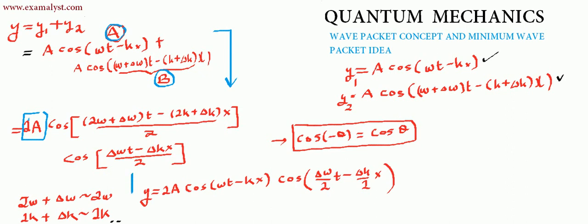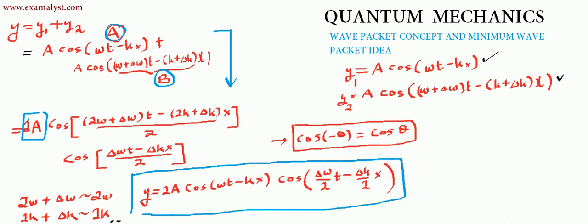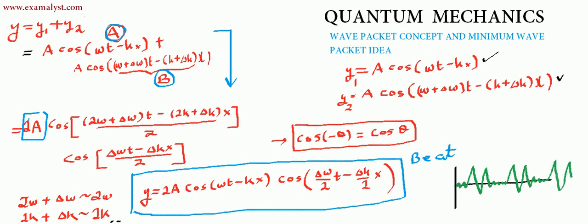So this equation is different from standing wave. This is way different from standing wave, and when you plot this, you will actually get something called beats. The beat phenomenon is a common phenomenon when you add two waves with different frequency. How the beat will look, as I've already drawn earlier: if you have a rope and you add two different waves, then this is how a beat will look. There will be a sudden increase in amplitude and then a decrease in amplitude. This is the concept of beat.